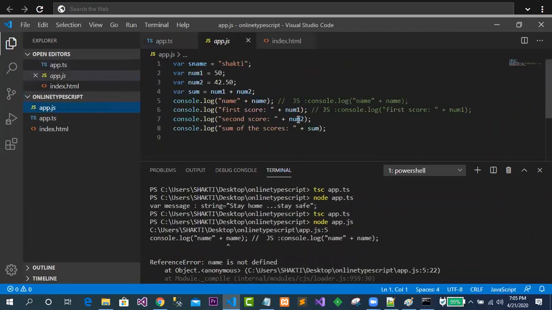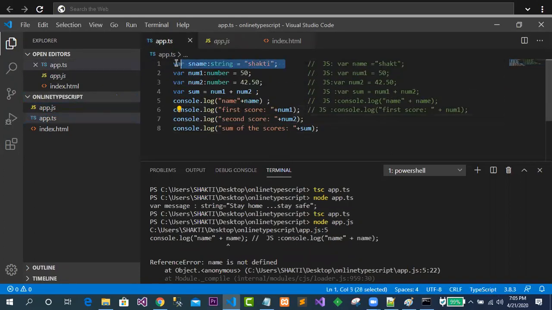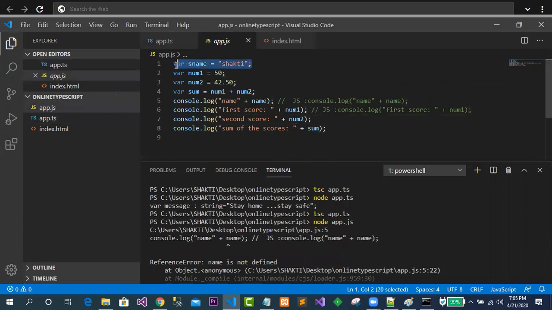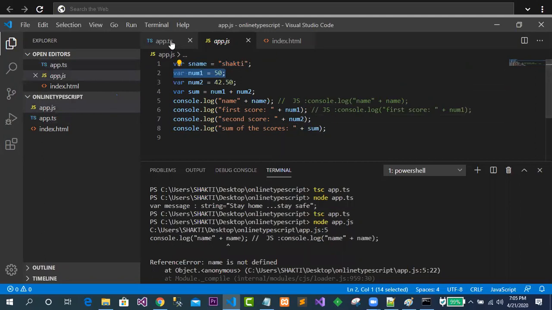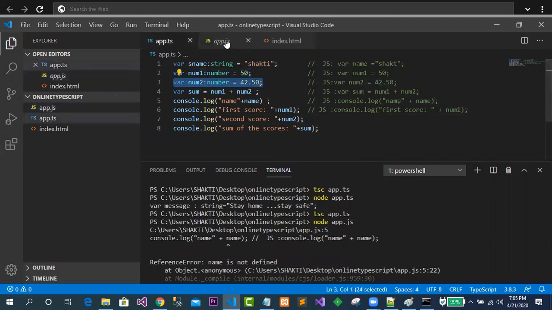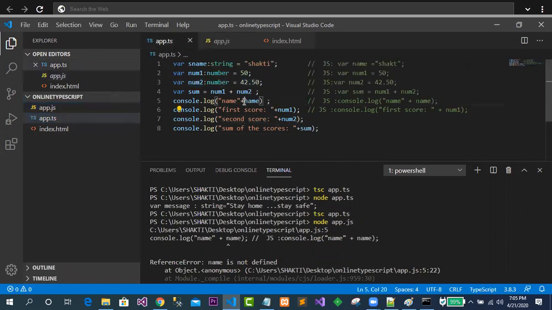Just see in the JS part, just come to the point. In the JS part, it is not having the same code. Okay, it has changed. Just see, this code has been changed to this one, and this is changed to this one, and this is also changed to this one, something like this. So yes, I'm getting the output here, and in here we have made a mistake. What is the mistake? The mistake is that we are not writing s name here. So that is why it was showing the error.